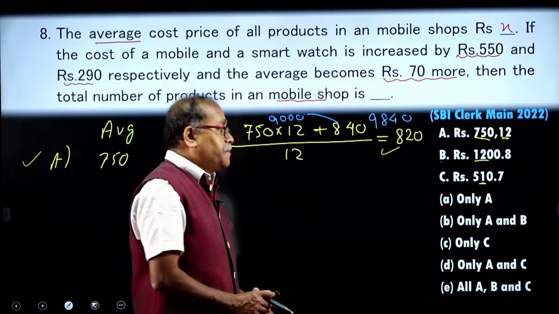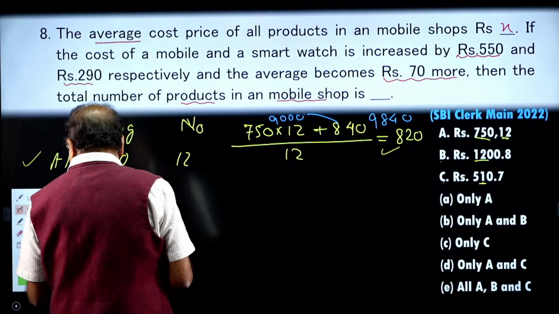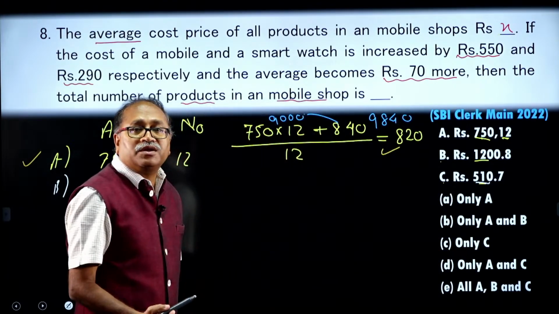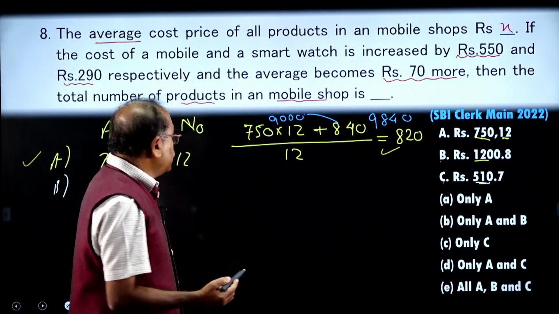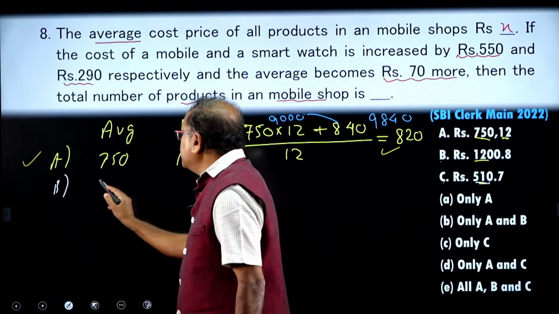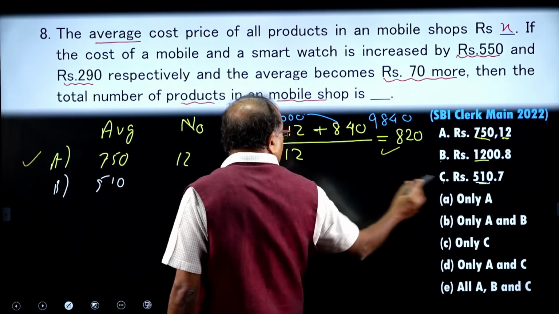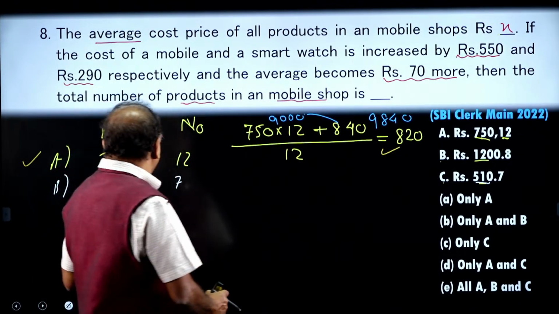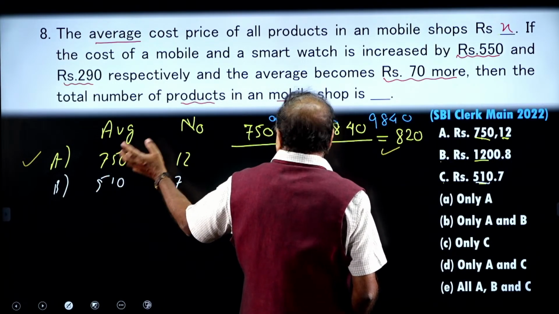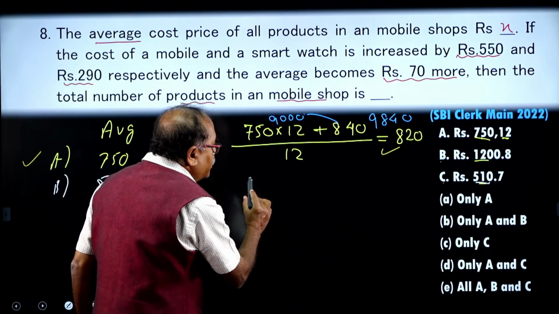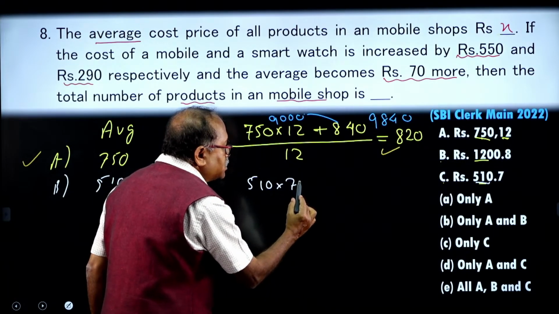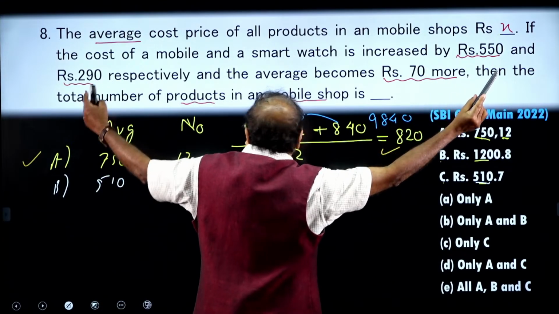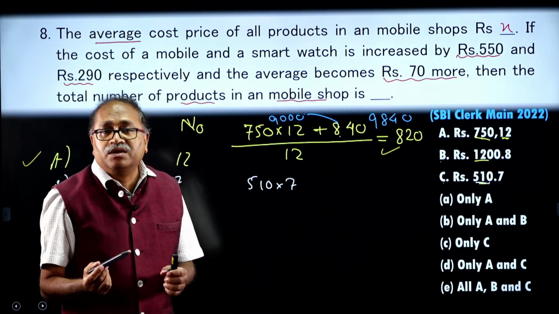So, I need to check B. Let us check B over here, and in B the average is 510 and the total number of products is 7. Will this satisfy? What will be the total value? 510 into 7, this is the total value of the product, plus the value is increased by 550 and 290, that means it is increased by 840.